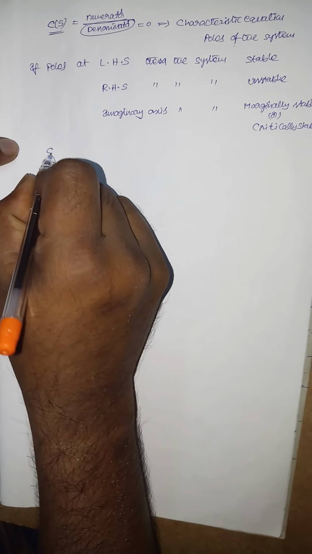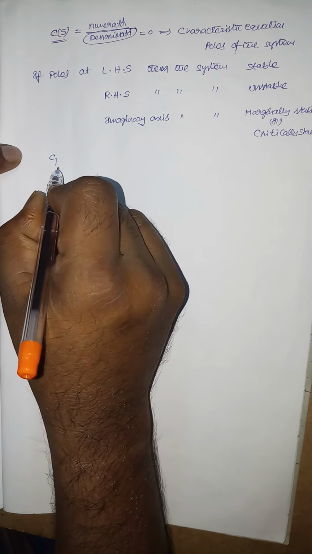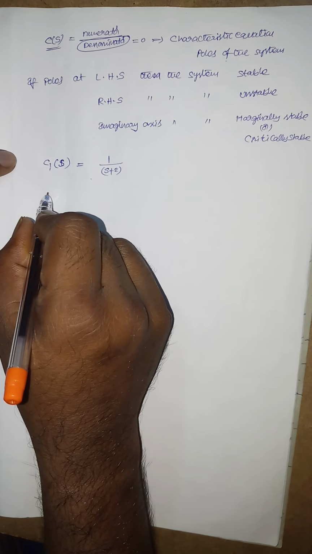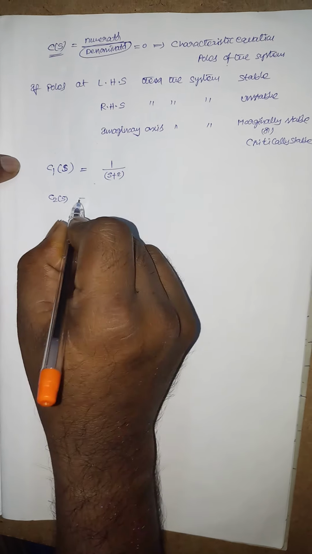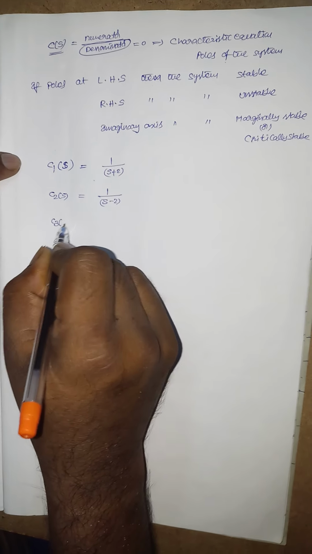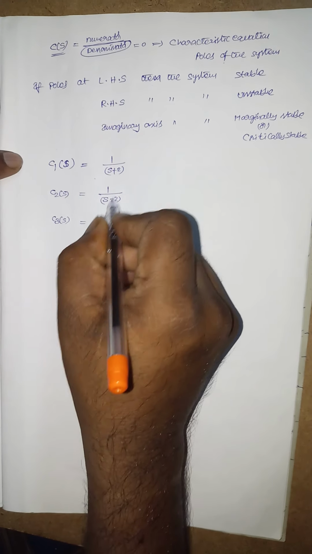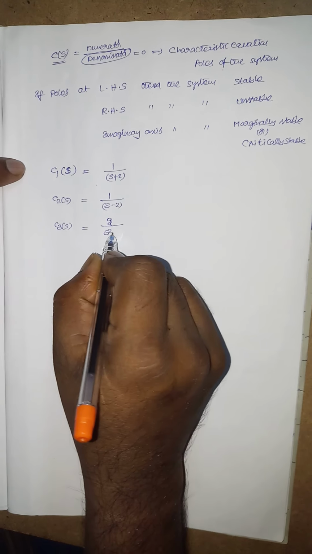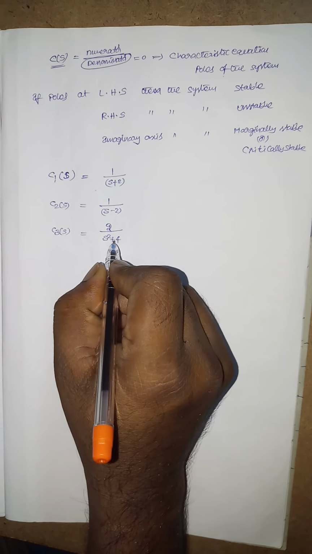Suppose I take three responses like this: C1 of s is equal to 1 by s plus 2, C2 of s is equal to 1 by s minus 2, and C3 of s is equal to 1/2 divided by s square plus 4.